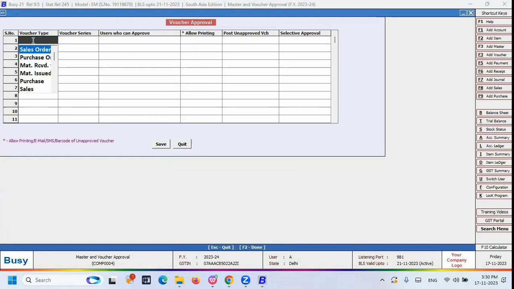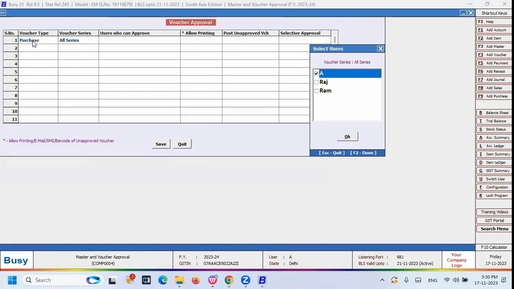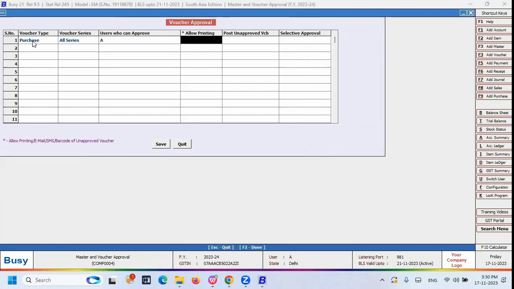The voucher type is, for example, purchase voucher. Purchase voucher, user who can approve, the super user can approve. A is a super user. Allow printing: before approval, if you want to take a printout of the transaction, you can make it as yes. You have a yes or no feature. If you want to take a printout, you can make it as yes.